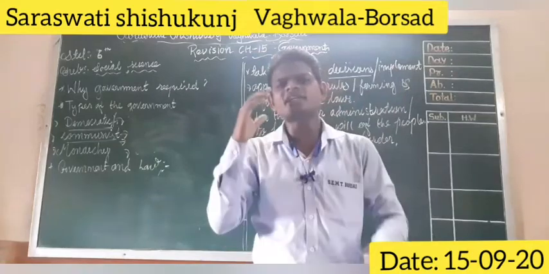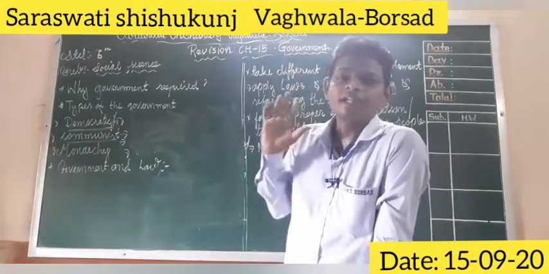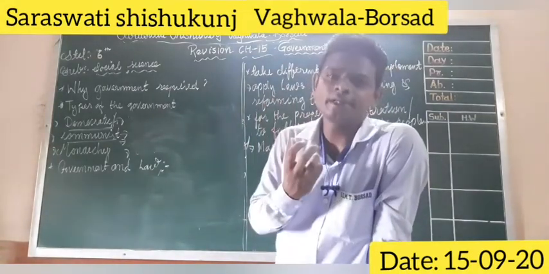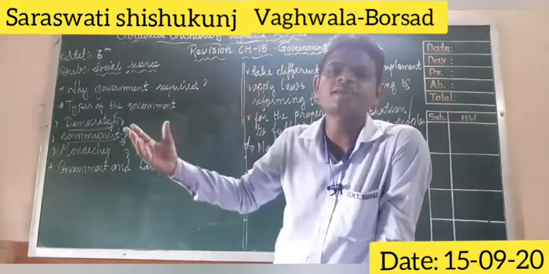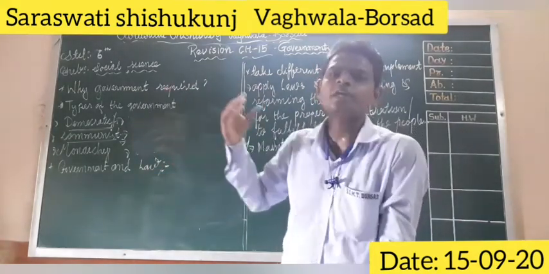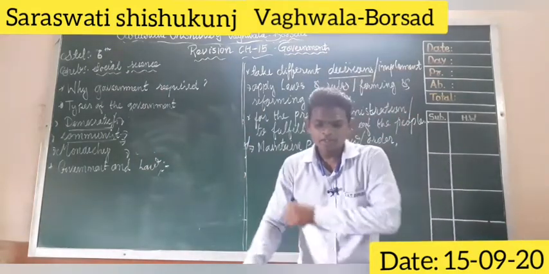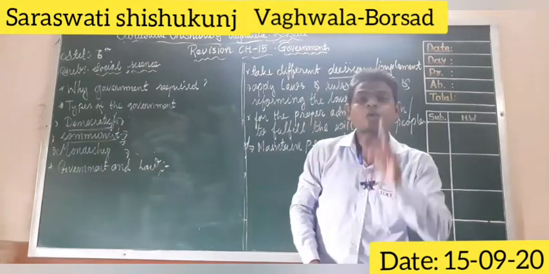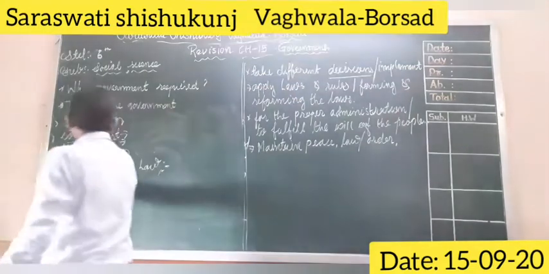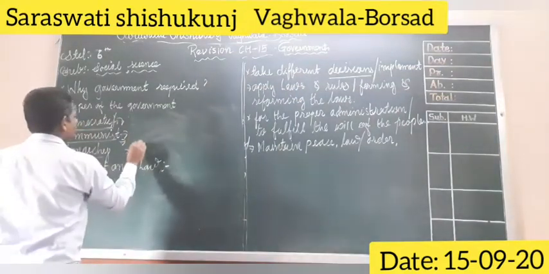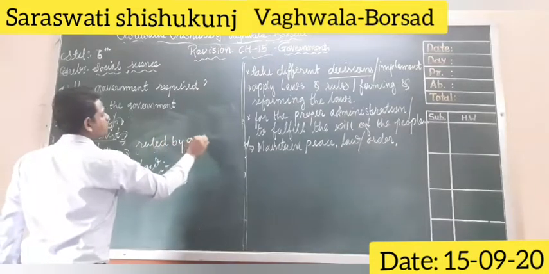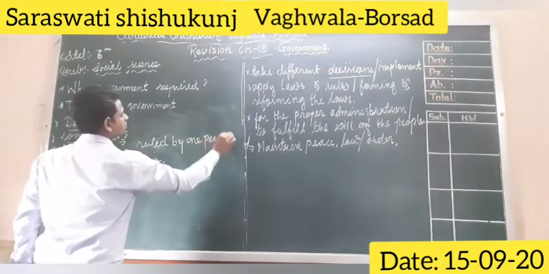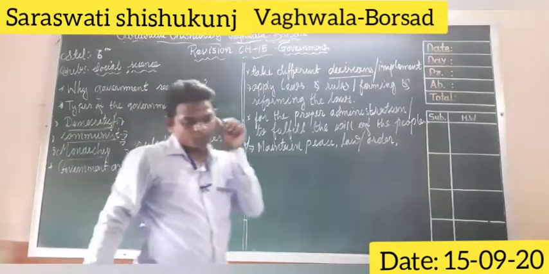He takes the decisions, and many representatives assist the king. So in a monarchy system, the government is ruled by one person.